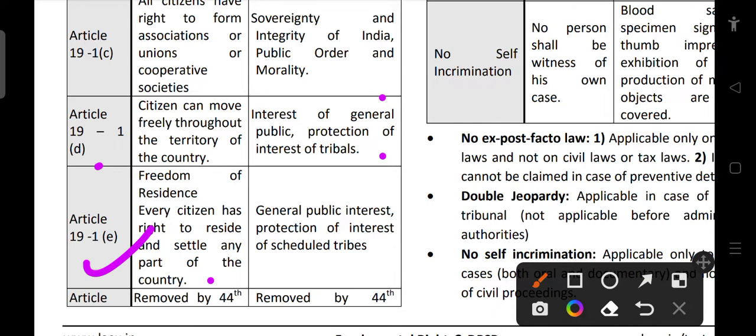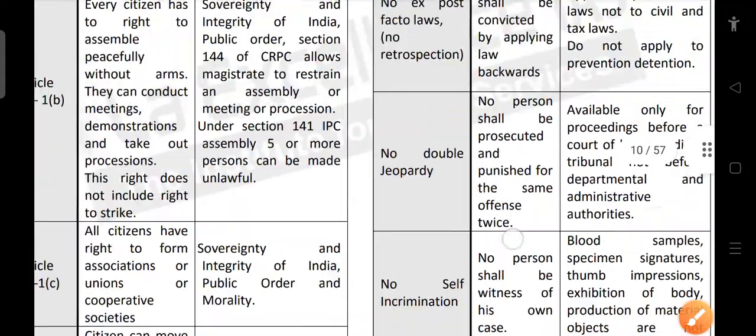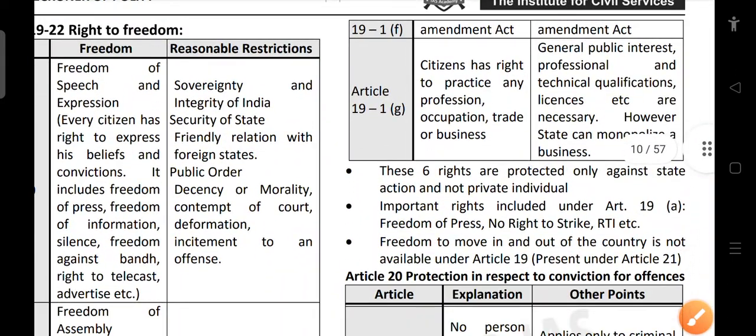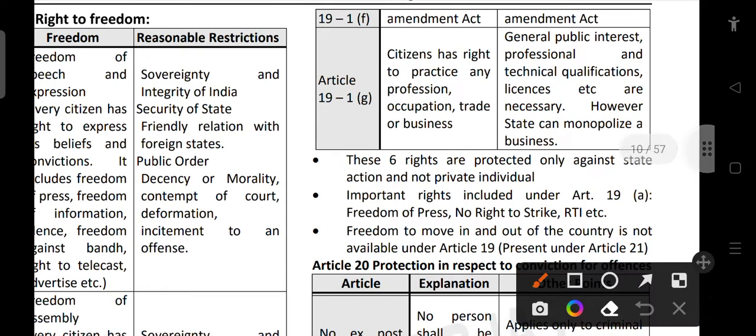People have such freedom, subject to general public interest and protection of the interest of ST. So in the case of a tribal area, again we cannot do so. Then Article 19(1)(f), I think, which is removed by the 44th Amendment. Yes, Article 19(1)(f) is removed by the 44th Amendment. Now we have Article 19(1)(g).